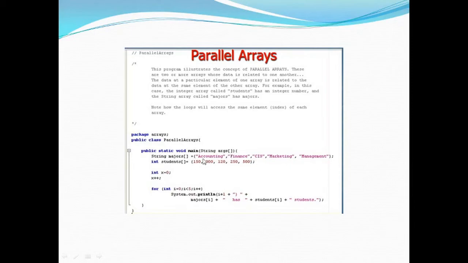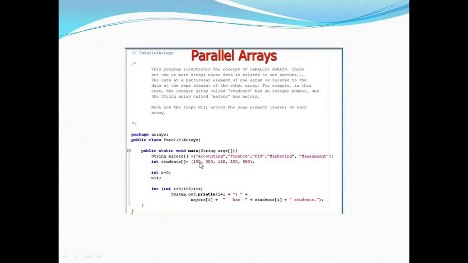This means that there are two arrays. First of all, a string array that is known as majors, and the other is the integer array known as students. So what is happening over here is this majors array holds the subject in which the students major, and the number of students majoring is supplied by this array. Okay, so in accounting the total number of students majoring is 150. In finance the total number of students majoring is 300, and so on.